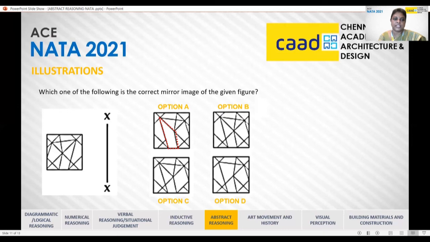Looking at this first image, there should be a cross line here, which is missing. So we can rule out the option A. Here, there is a bigger void in option C, which again doesn't have the cross member here. So we can rule out the option C. And next, we can see the option D closely, where there is another big void here, which doesn't have a cross member here. So we can rule out the option D. And finally, checking with this, option B can be the final answer.